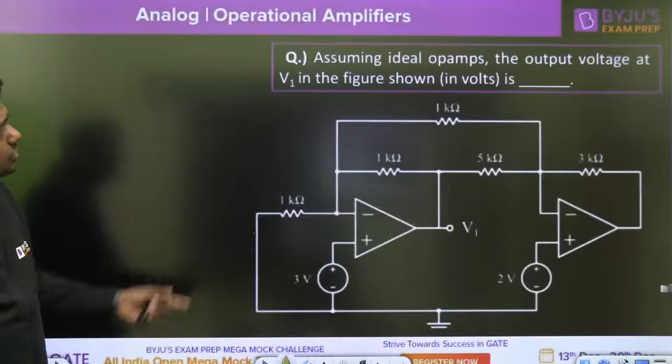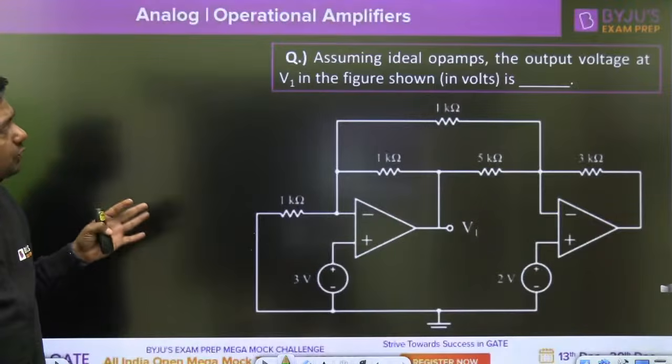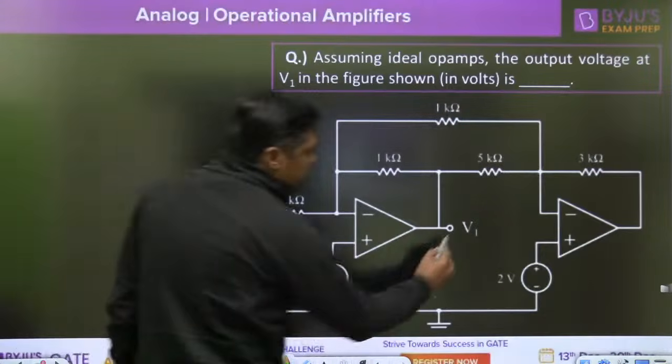So see what is asked here. Assuming the ideal operational amplifier, the output voltage at V1, here it is V1.